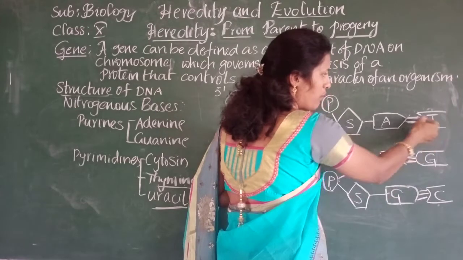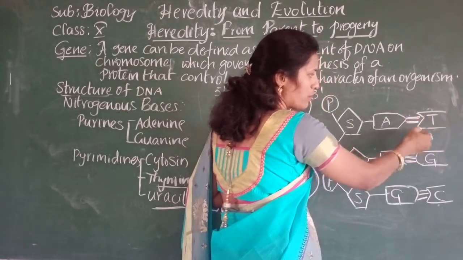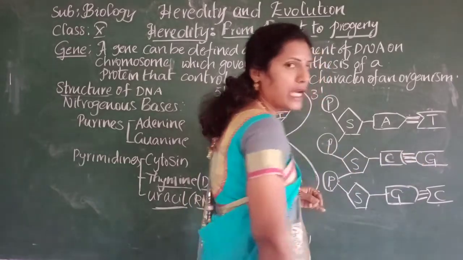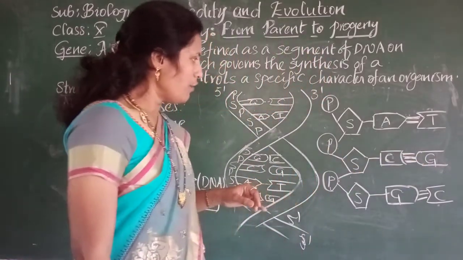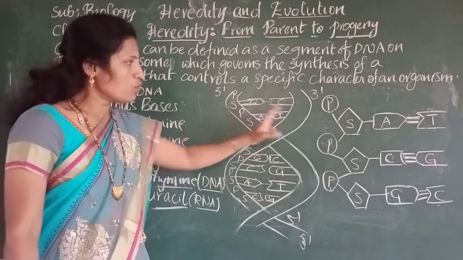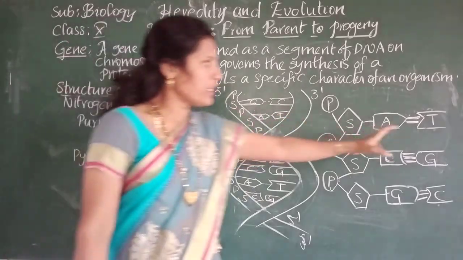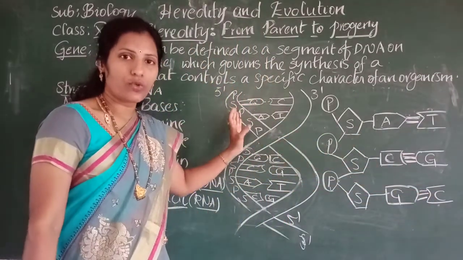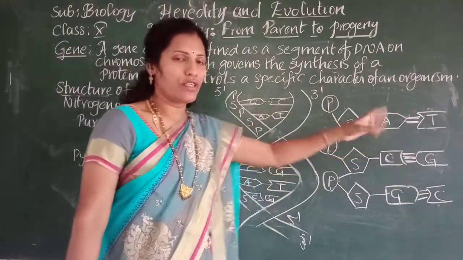Likewise, thymine bonds with adenine by two hydrogen bonds and guanine bonds with cytosine by three hydrogen bonds. In this double helical structure, the two strands are together because of these hydrogen bonds.